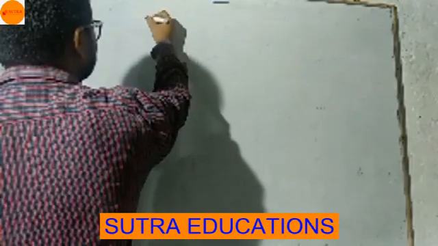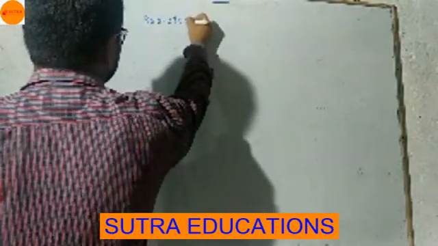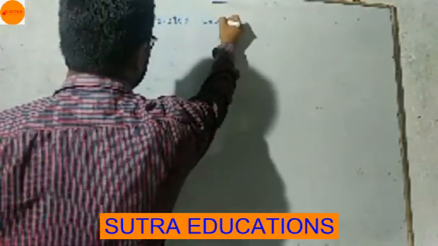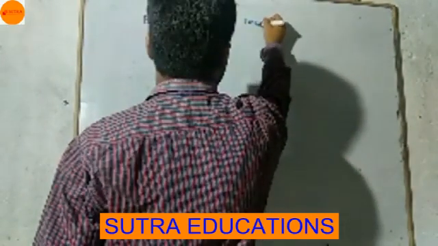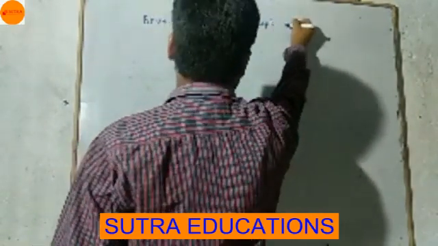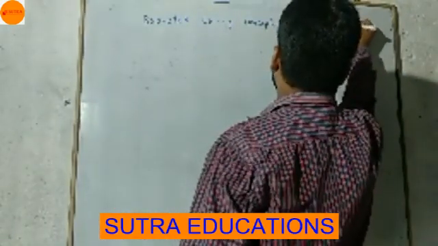So it is the Bronsted-Lowry concept of acid and base.